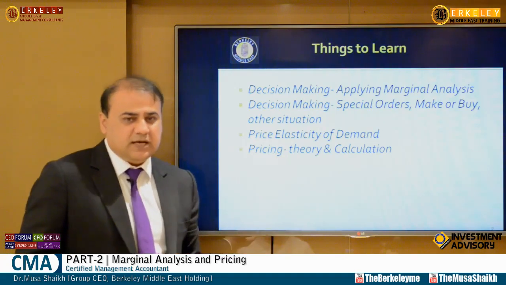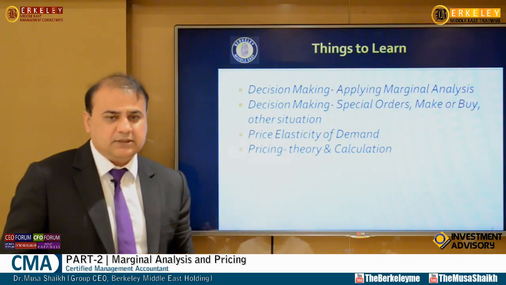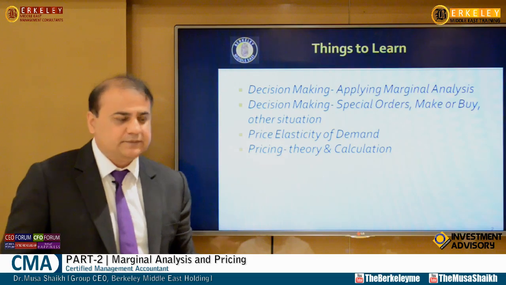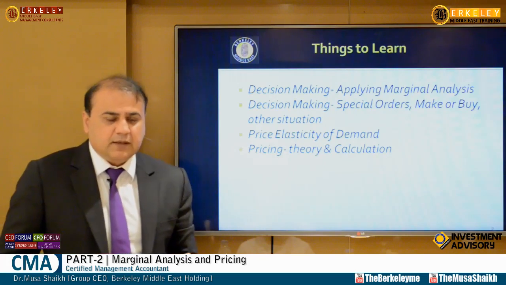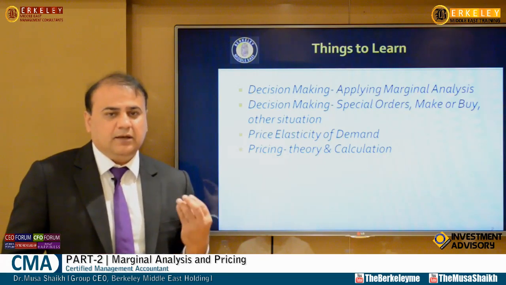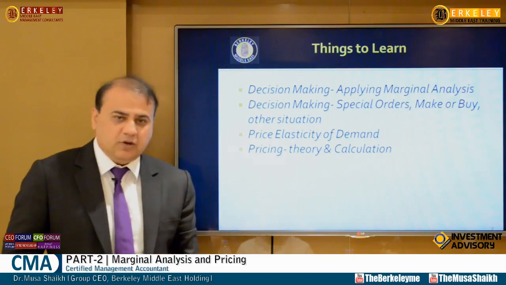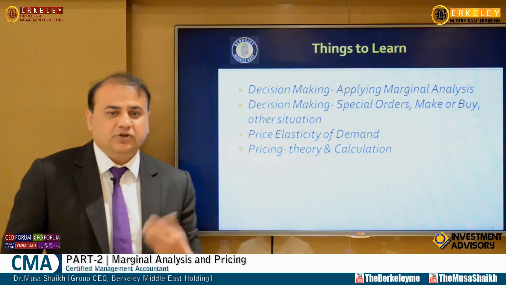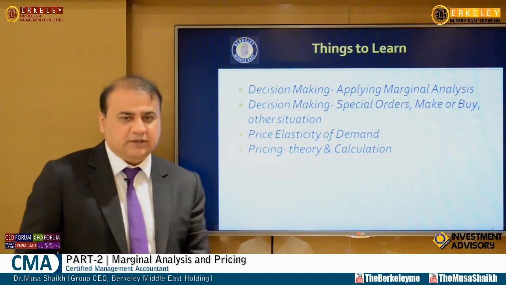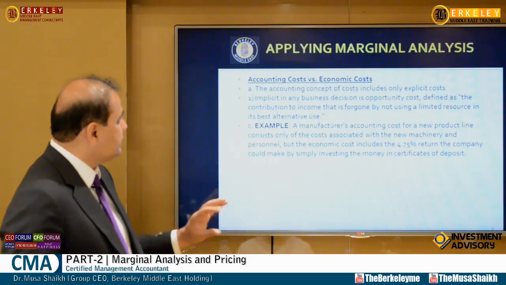So first we will know what is elasticity, then we'll relate it with price elasticity. We have income elasticity and we have cross elasticity as well. And in the last we'll see price theory, meaning how to set the price. Either it's marginal, incremental, absorption based, activity based, job order, process, and other than that psychological pricing, competitor based pricing, geographical based pricing. So this is all we will discuss shortly. This is all very practical and day to day we have to look into.